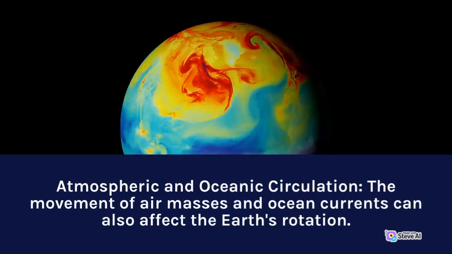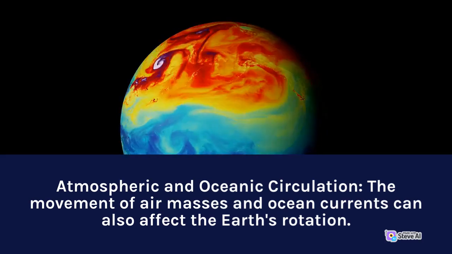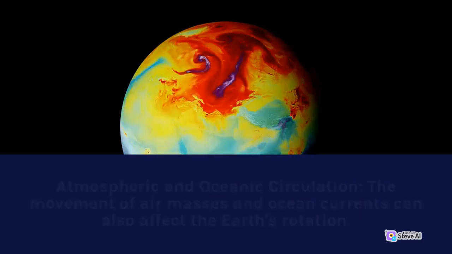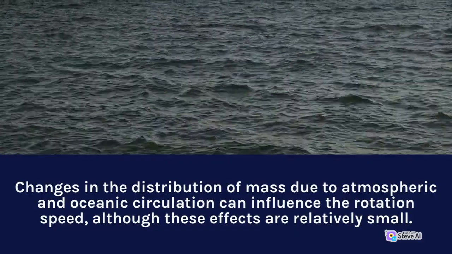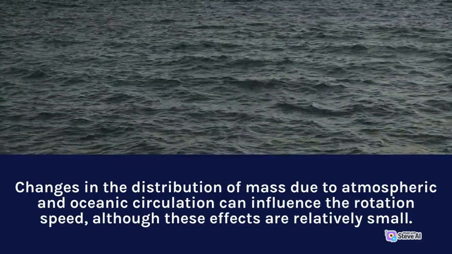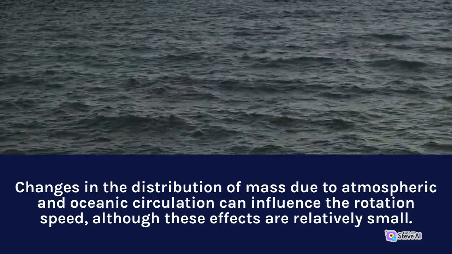Atmospheric and oceanic circulation. The movement of air masses and ocean currents can also affect the Earth's rotation. Changes in the distribution of mass due to atmospheric and oceanic circulation can influence the rotation speed, although these effects are relatively small.